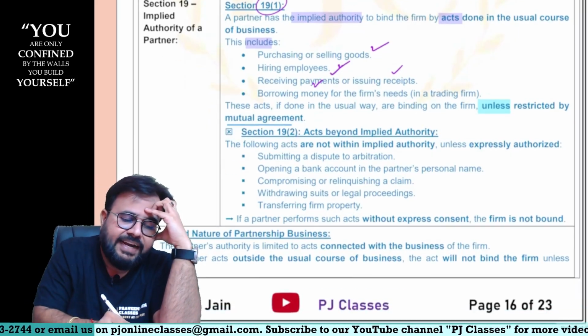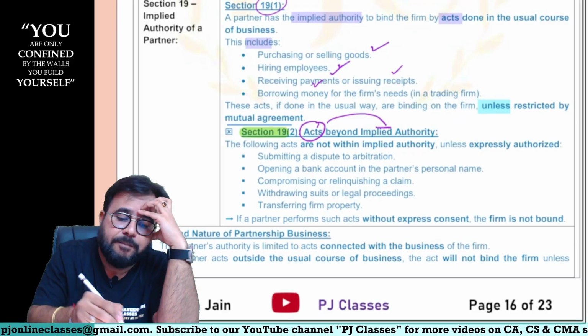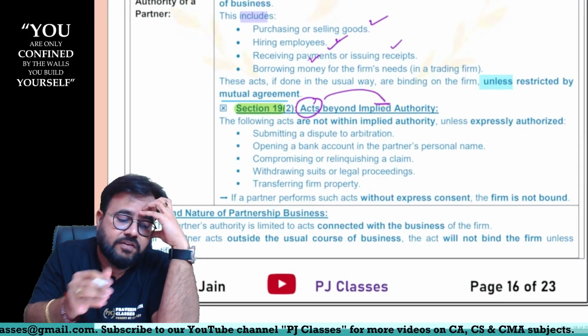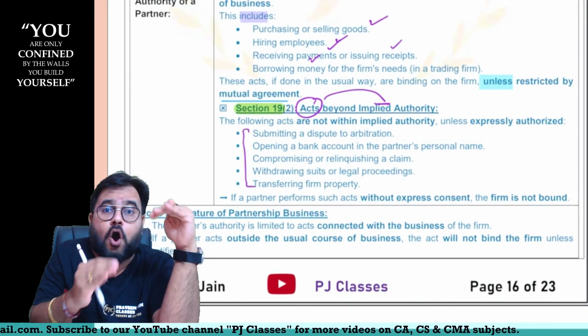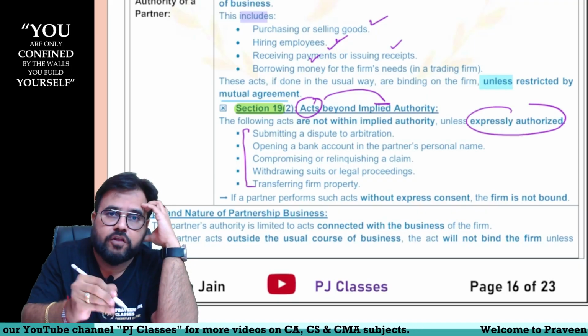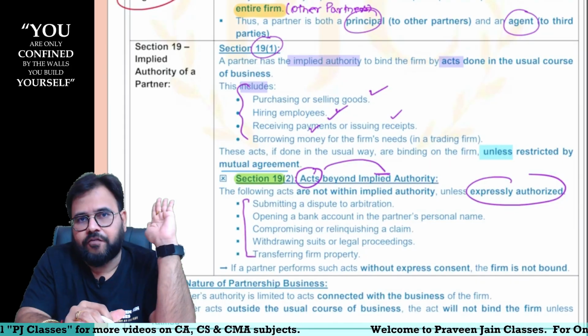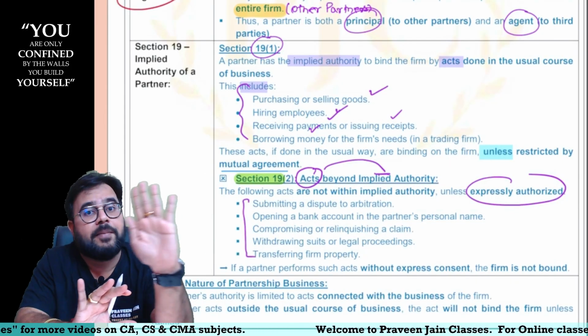However, 19.2 is talking about what, sir? Those acts which are beyond implied authority, sir. In other words, these type of activities automatically you cannot do, sir. If you want to do this type of activities, you should be authorized. In other words, the earlier type of activities you can do by default, even if partnership agreement does not say anything.